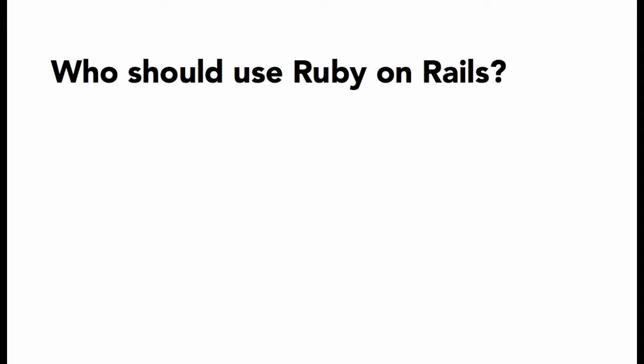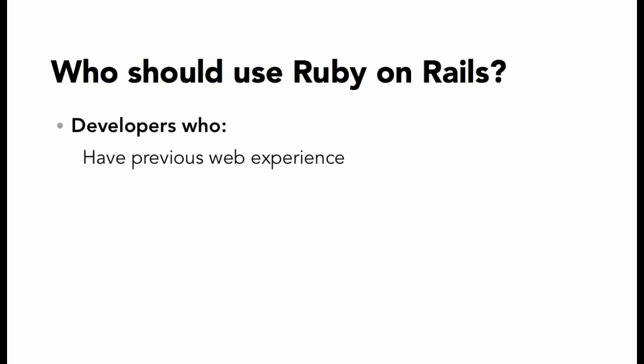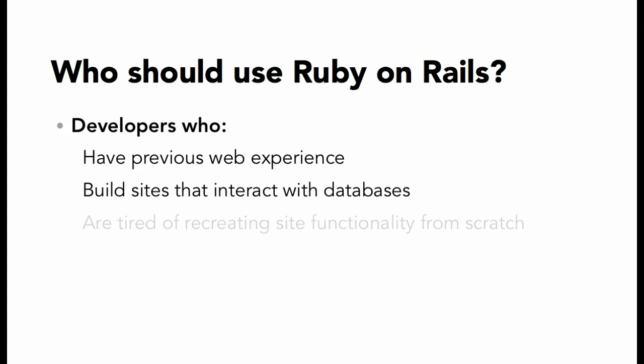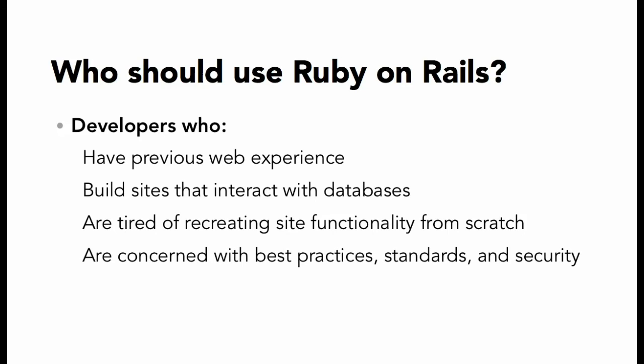Well, I'd say that just about anyone can use Ruby on Rails, but the people who are going to get the most benefit out of it are going to be developers who have some previous web experience, so they already understand a lot of the way that the web works. Developers who've been building sites that interact with databases, and those who are tired of creating and recreating the same site functionality from scratch each time, they're going to get a big benefit out of switching to a framework. And Rails is great for developers who are concerned about best practices, web standards, and security. Rails is going to help us with all of those things.